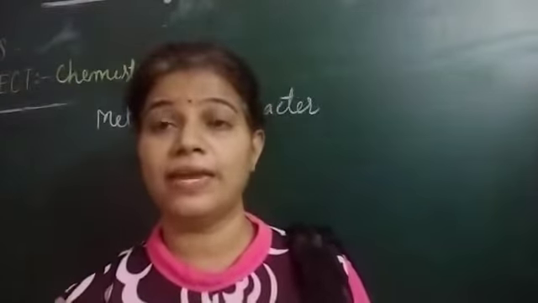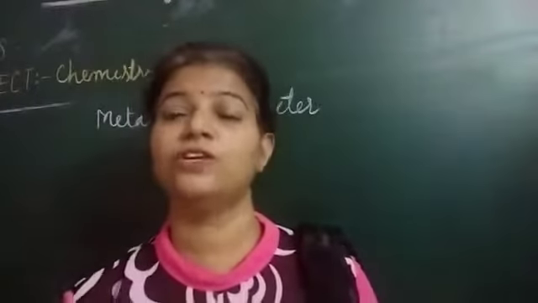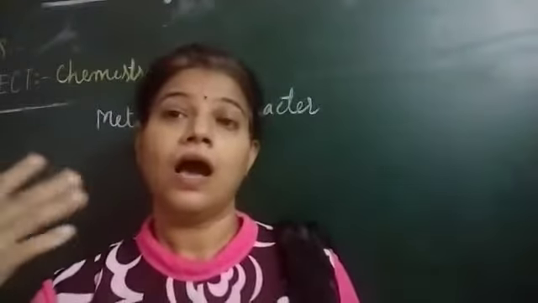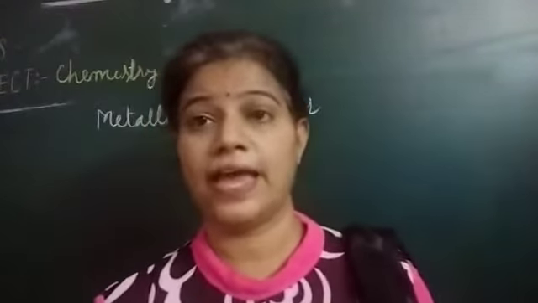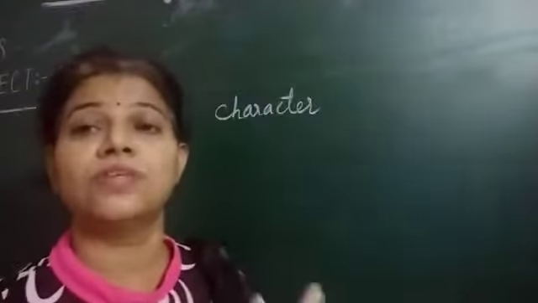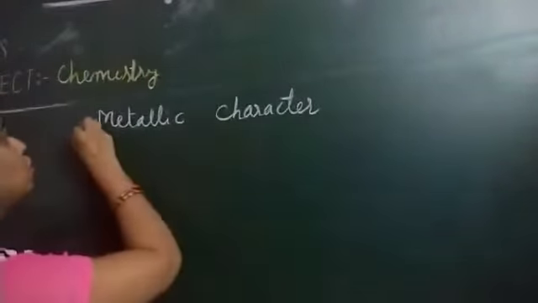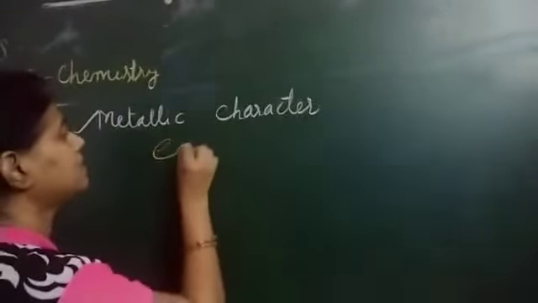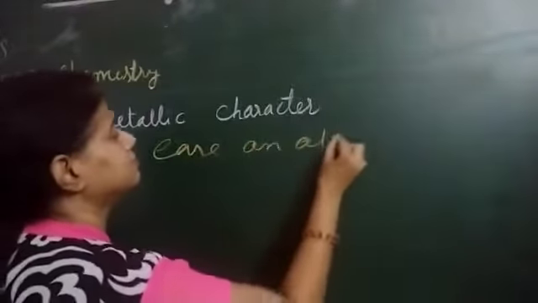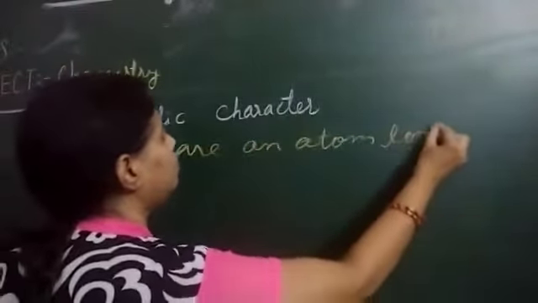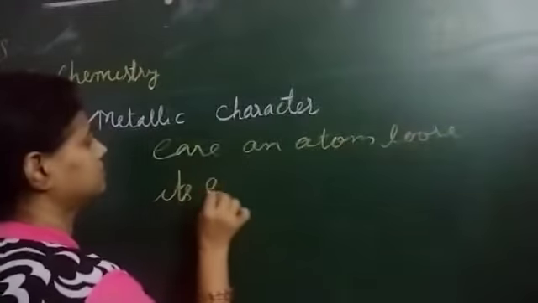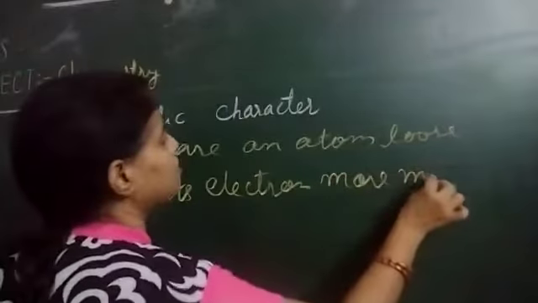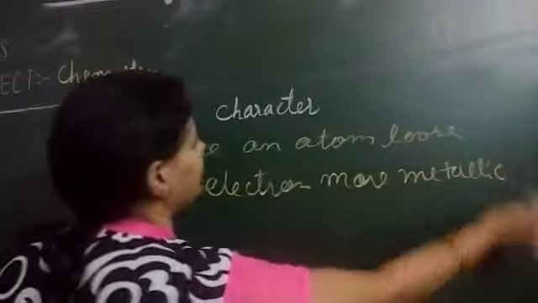When an atom can easily lose its electron, it will form a positively charged ion which we term a cation. In other words, when a metal is able to lose the electron, it shows a metallic character. So how easily an atom loses its electron, the more metallic it is.